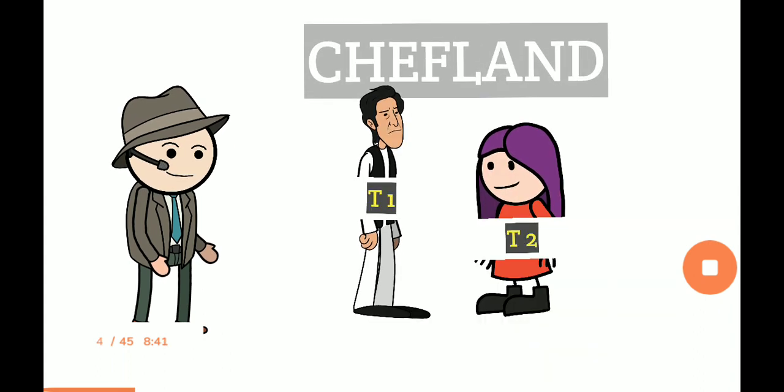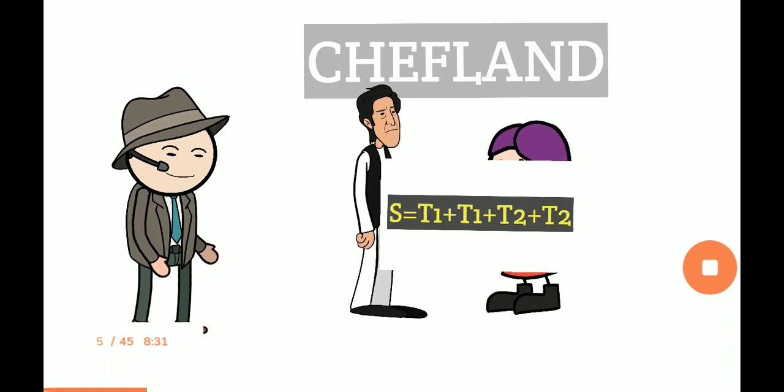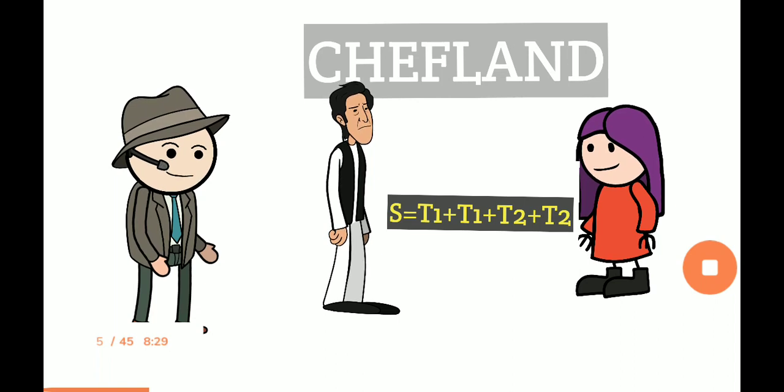So here we are in Safeland. Safe initially has the string T1 and Safina has the string T2. After they become friends, their strings got replaced by the new string S. The new string S is found by the concatenation of the older strings T1 and T2. Safina does not like this new string S. She wants her initial string T2 back.